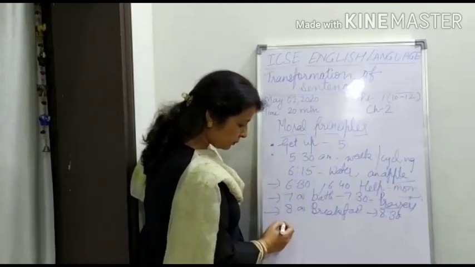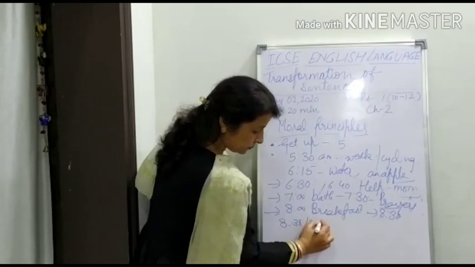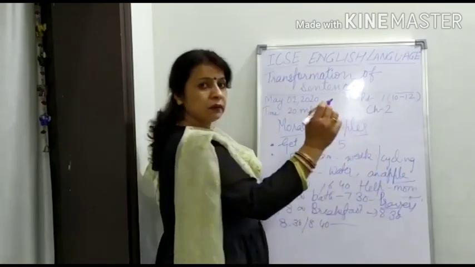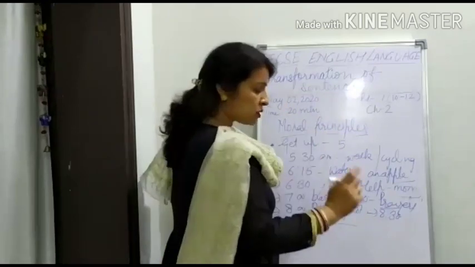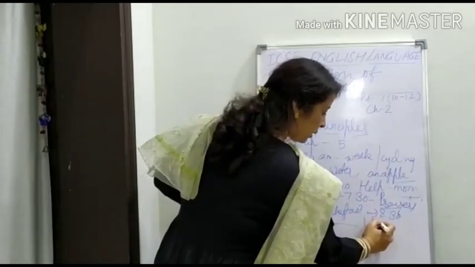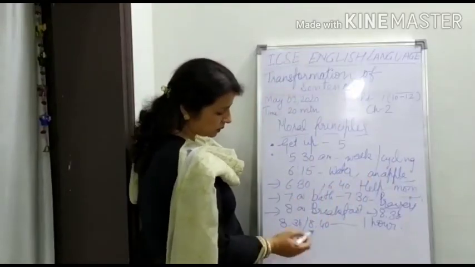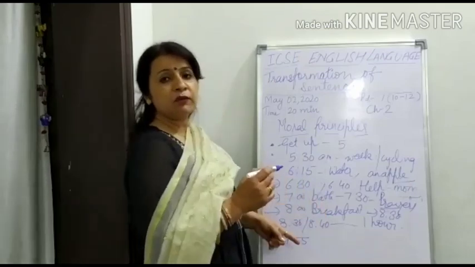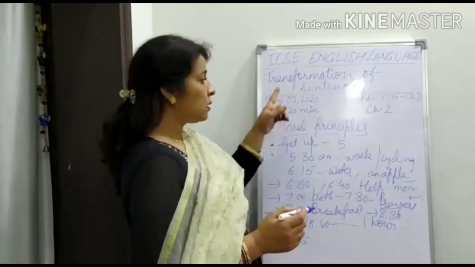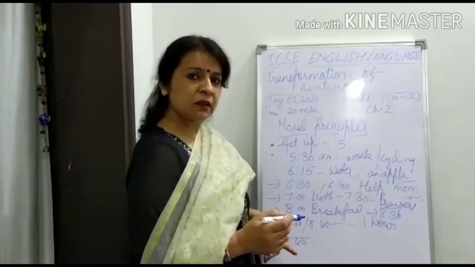So what you have to do is around 8:30 or 8:40, be at your study table. You have to study for 1 hour. And then around 9:45, you have to get ready with those books, with that content matter.